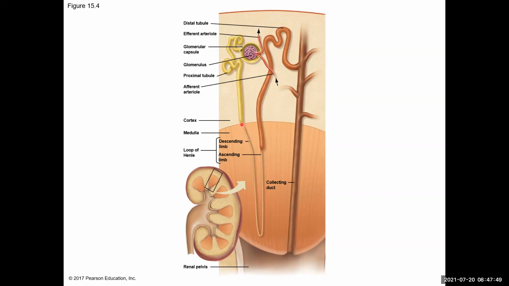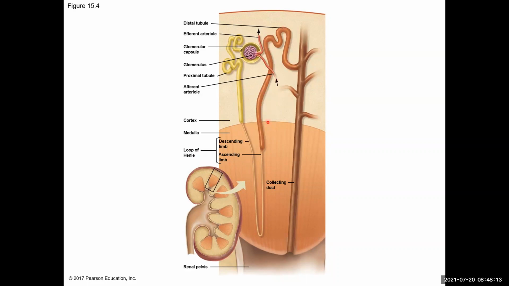And then that tubule will go down into the medulla area, where it then does a loop. So it goes down, does a loop, comes back up. This loop is known as the loop of Henle. You have the descending limb and the ascending limb. And then the upper portion is known as the distal tubule.